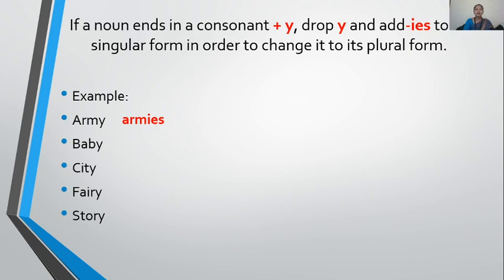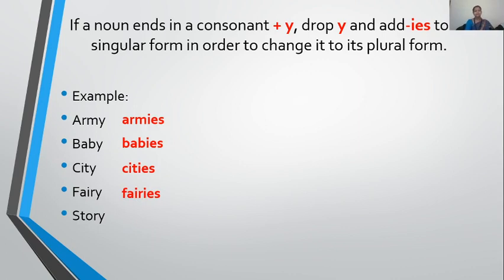Check the second word, baby. What is before Y? Consonant. So it will become babies. I-E-S. In the place of Y, I-E-S. Some of the children forget to drop Y and they add I-E-S. That is wrong. Y will be removed and I-E-S will be added. Now look at city. What is before Y? Consonant T, cities, I-E-S. Now fairy, F-A-I-R-Y. Again, a consonant is there before Y. So what will be the spelling of fairies?